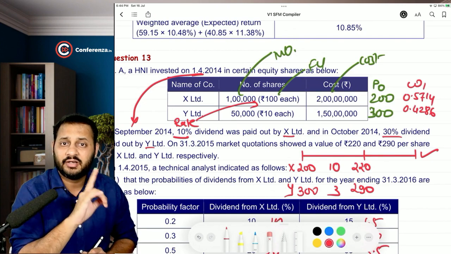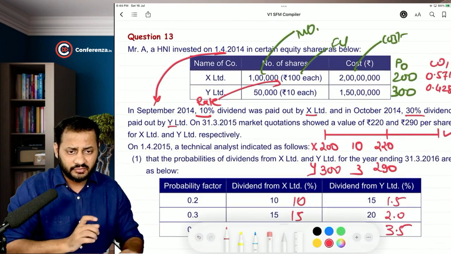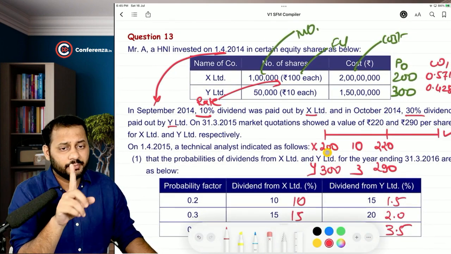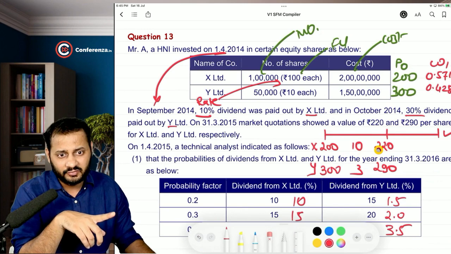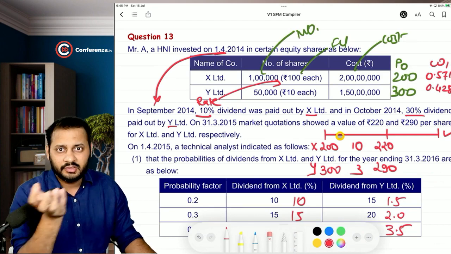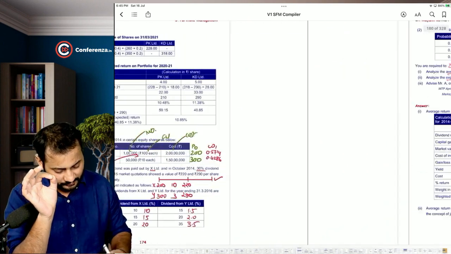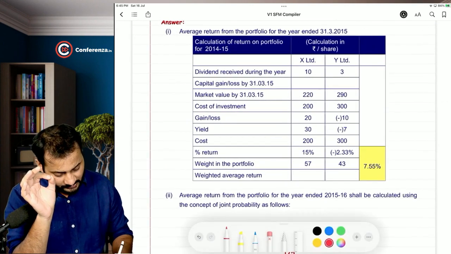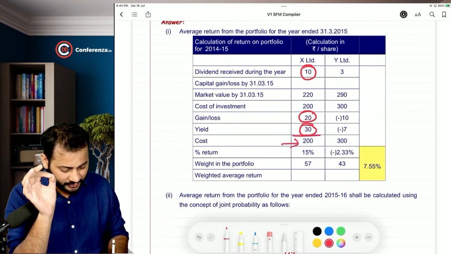Now is the time to calculate returns. Return, how do you calculate the return? It can be clearly seen in the question in the very first year what is happening. There are no probabilities in the first year. You purchased the share at 200, the dividend is 10 rupees and the price is 220 at the end of the year. So you can see there is 20 rupees of capital appreciation, right? So dividend plus capital appreciation divided by initial investment, you will get the individual return of the securities. Now let's start with the answer. See, 10 rupees dividend, 20 rupees capital gain, total gain is 30 rupees, investment was 200. So 30 divided by 200 will give you 15%.